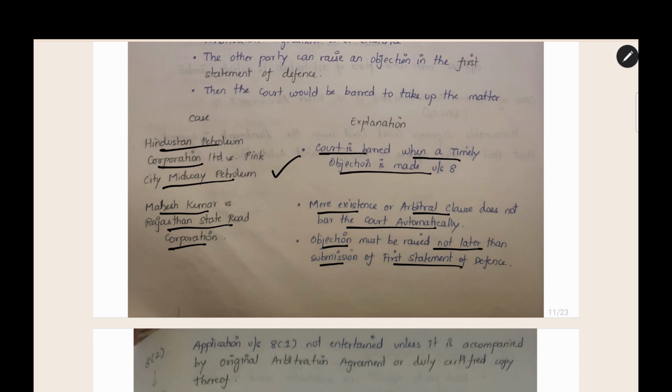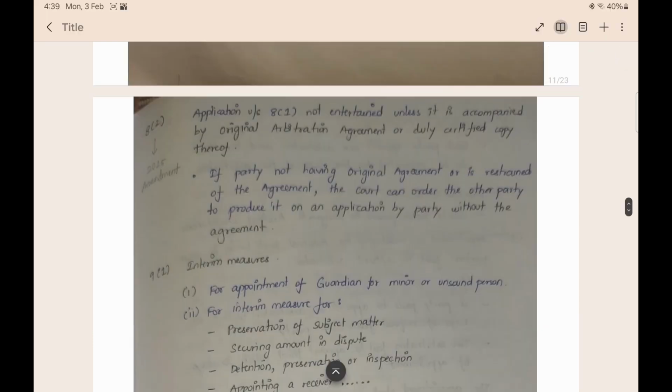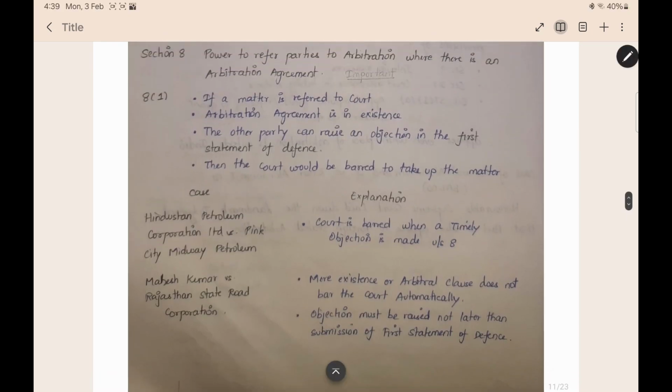The very important point here, why I am stressing this so much, is that this is the very important point in section 8. The first statement of defense should contain that there is an arbitration agreement and we are solving through arbitration. This is the first argument that should be there if you want to solve through arbitration. Now we saw that under section 8 subsection 1, in your very first argument you can tell that there is an arbitration agreement and go through arbitration.